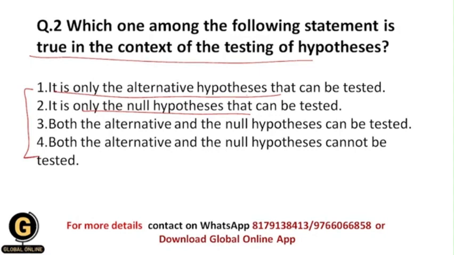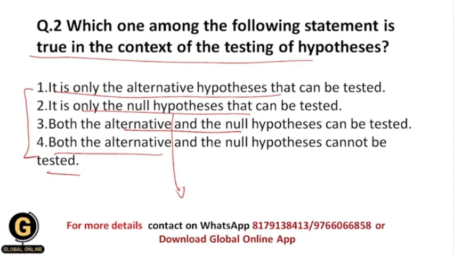Both the alternative and the null hypothesis can be tested, or both cannot be tested. So basically students, this is really most important. Whenever you test a hypothesis, you only test the null hypothesis, because the meaning of the null hypothesis is that we state there is no relationship between the variables under study, and that's why we test only the null hypothesis.